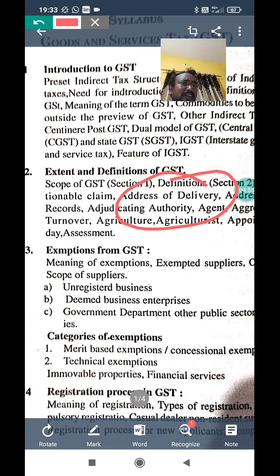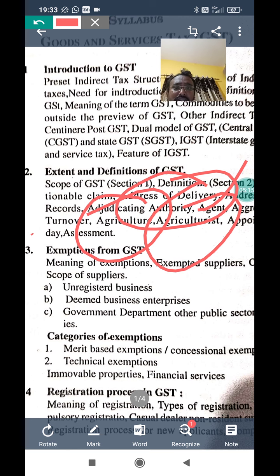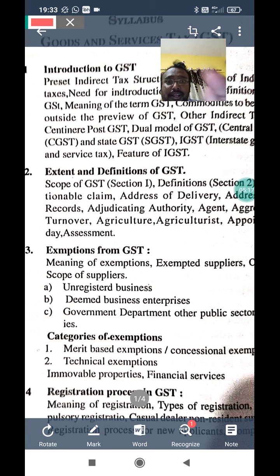What is that address of delivery? Mainly the address of a recipient to whom the supplier is supposed to supply the goods and services. Here also one point, agent means middleman. You can write middleman. Agriculture means an activity which is engaged in with the help of land. Agriculturist is a person who is involved in crop and land, like that.